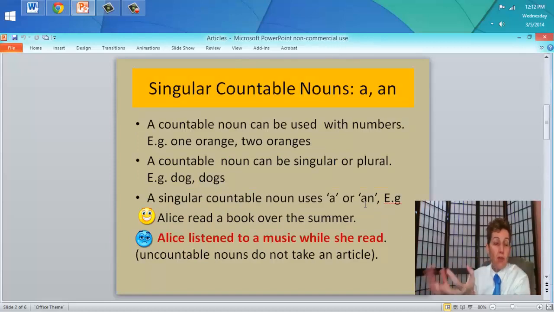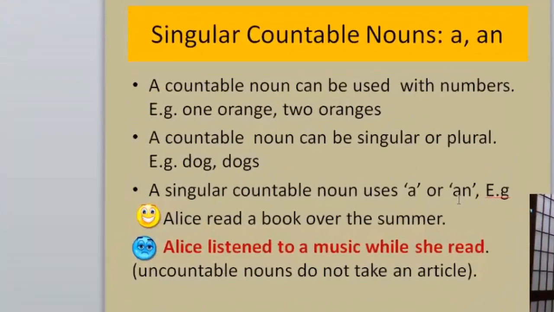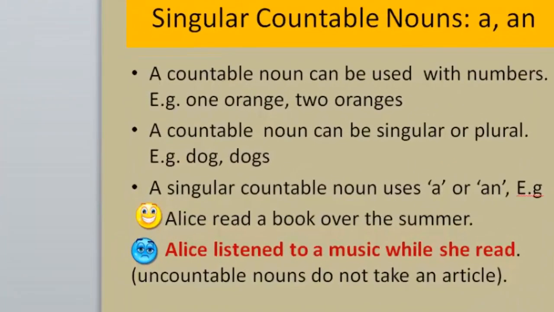Nouns can be countable or uncountable, as you know. A singular countable noun will use the article a or an. This is review. I know you know this. A countable noun can be used with numbers. So, for example, I can say 1 orange, 2 oranges, 20 oranges. A countable noun can be singular or plural, like I just said. So I could have 1 dog or 15 dogs.